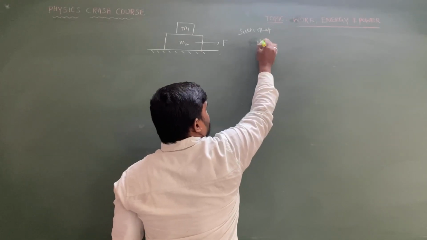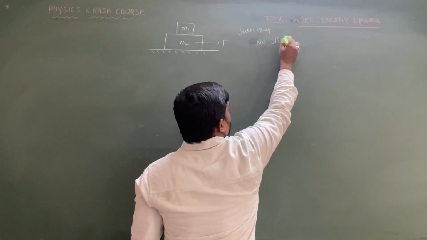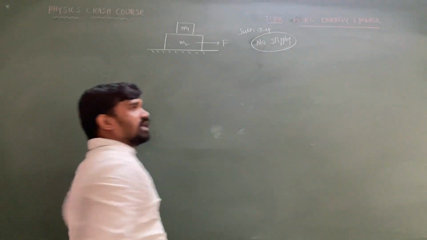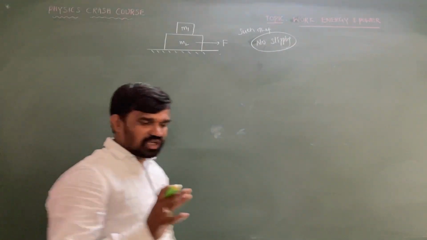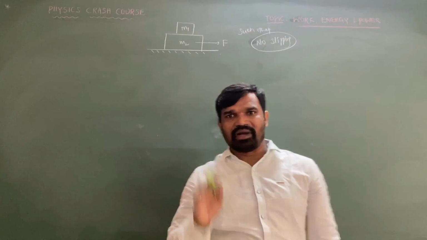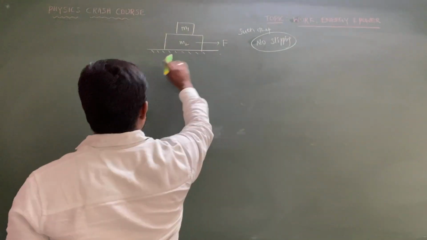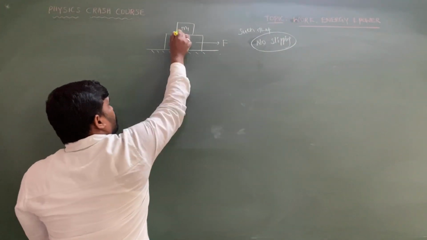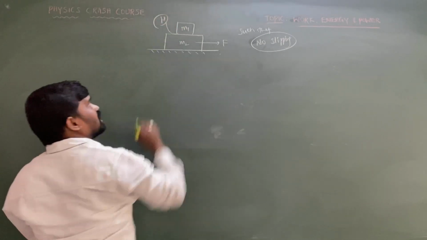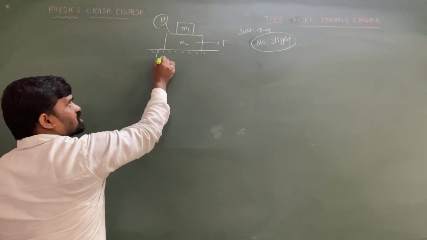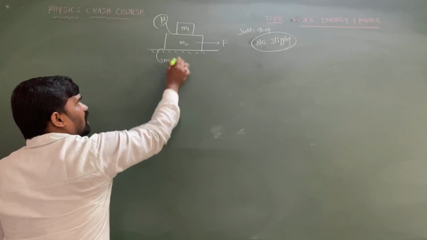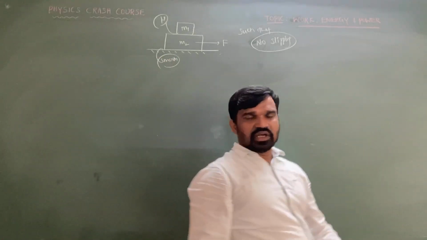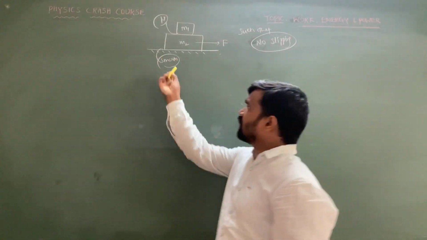No relative slipping means both have a common acceleration. In this case, there is friction between m1 and m2, but there is no friction between the lower block and the ground.